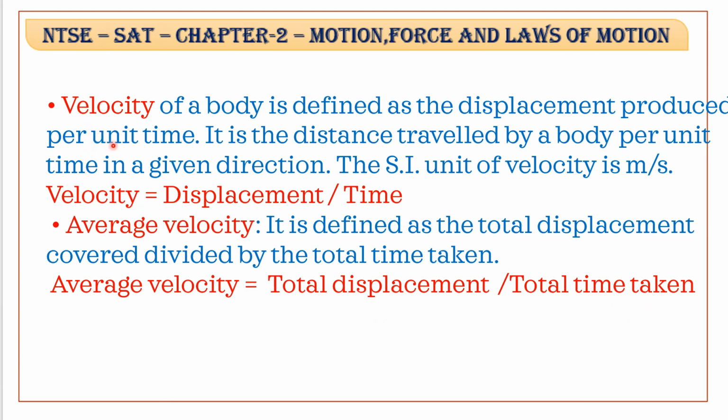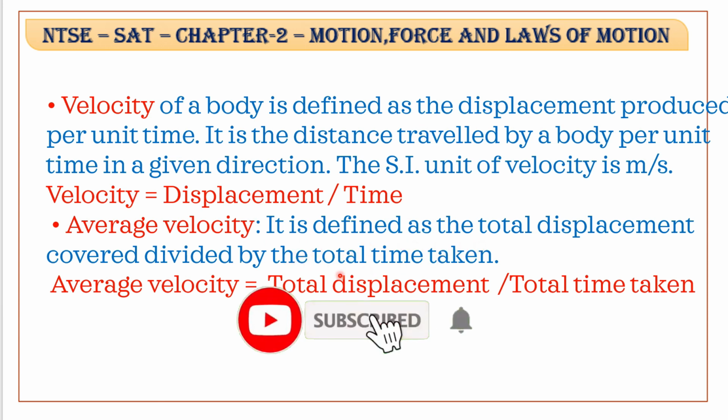Velocity is the rate of displacement, and its SI unit is meters per second.